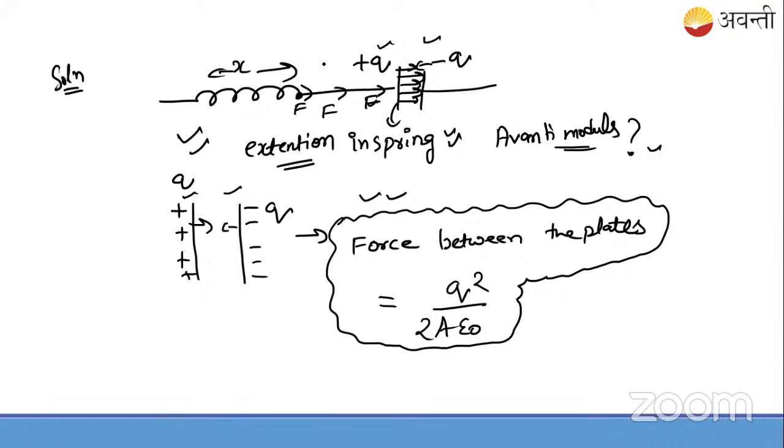Now, this is the force magnitude between the capacitor plates. So this can be applied for a spring force. So what is my next step? You already know it, okay? But I'll be applying that force magnitude as a spring force. So this is the spring constant, or you can call it a force constant.